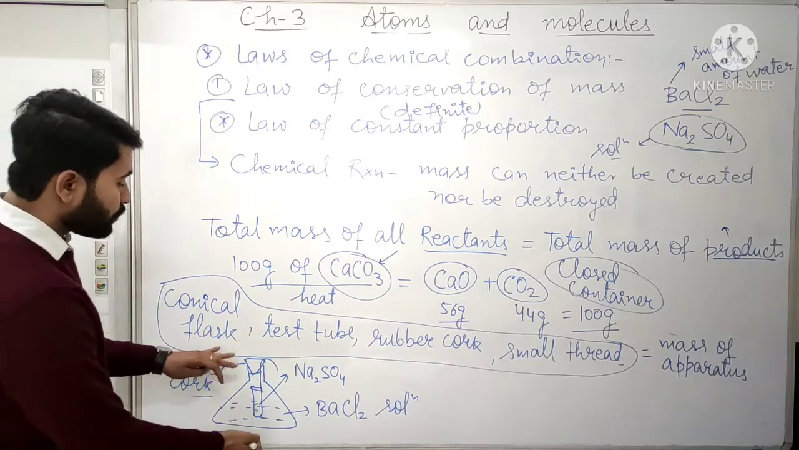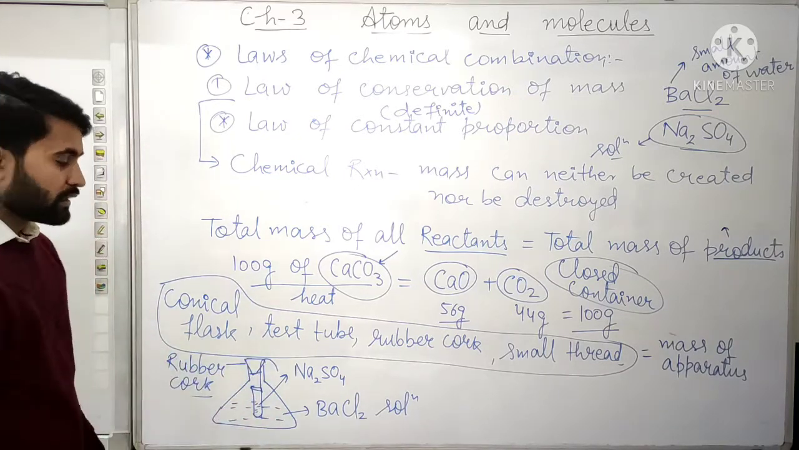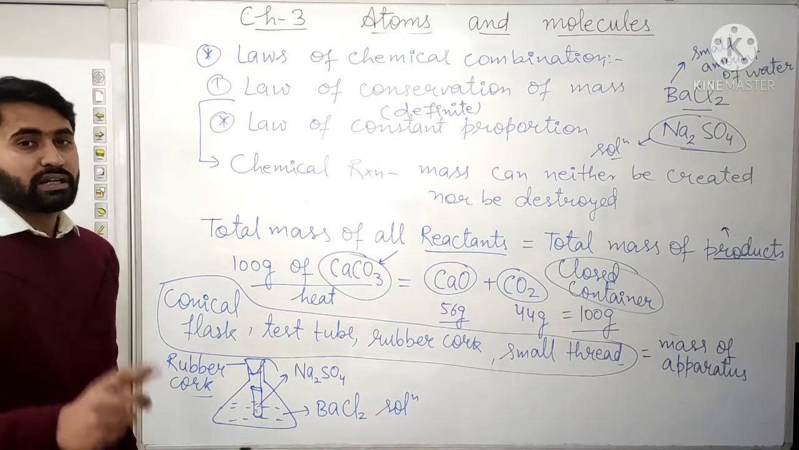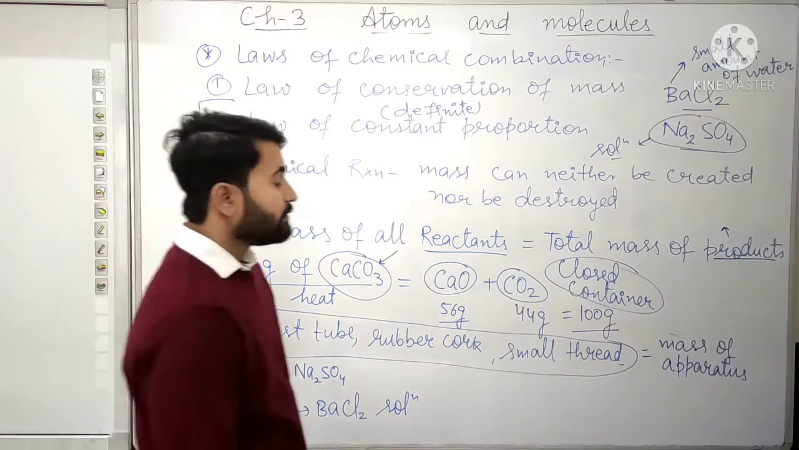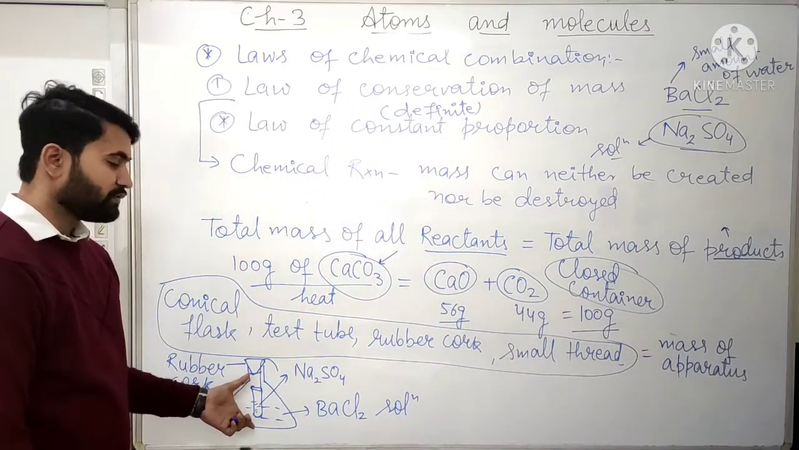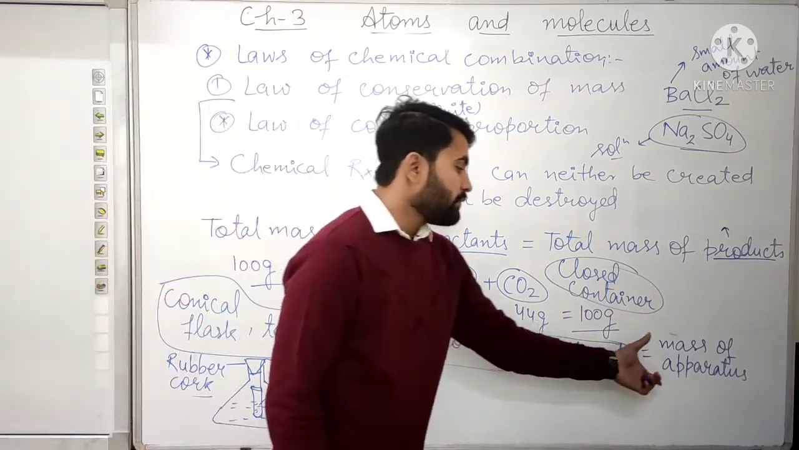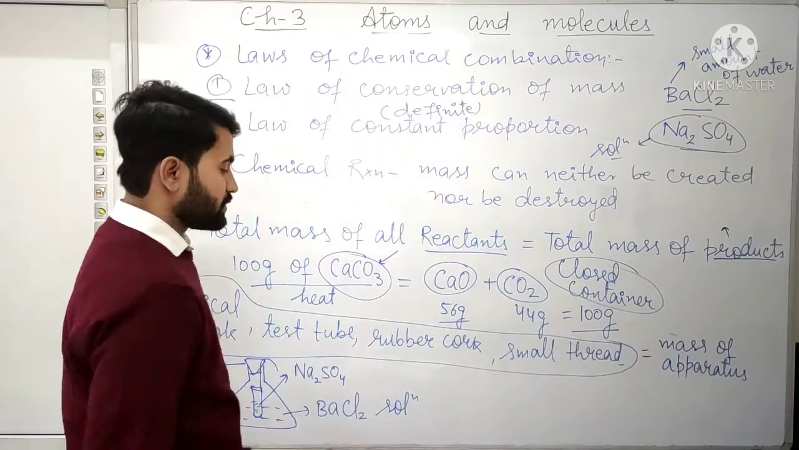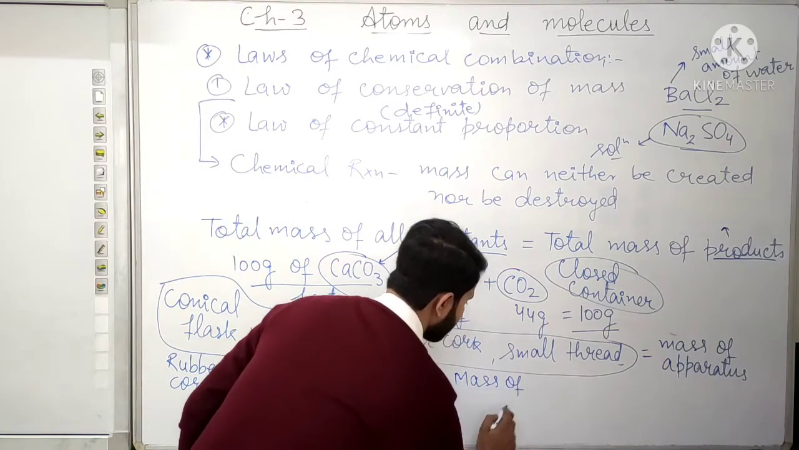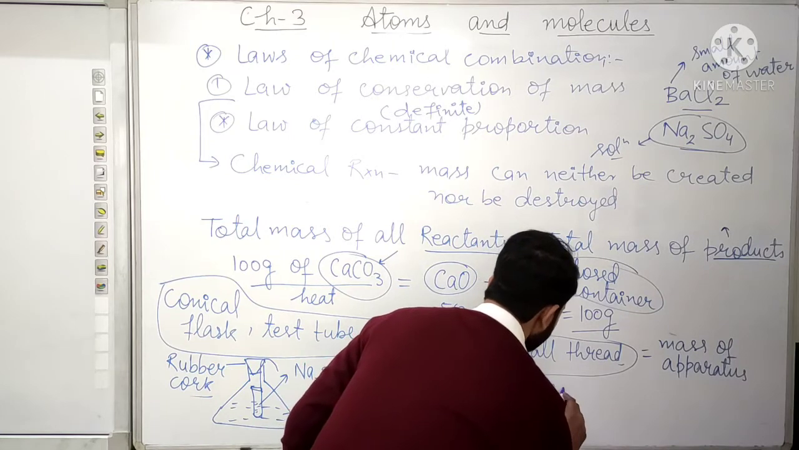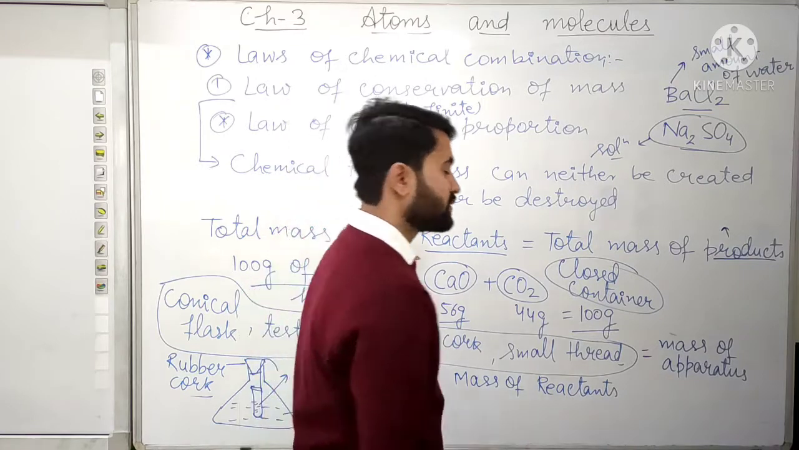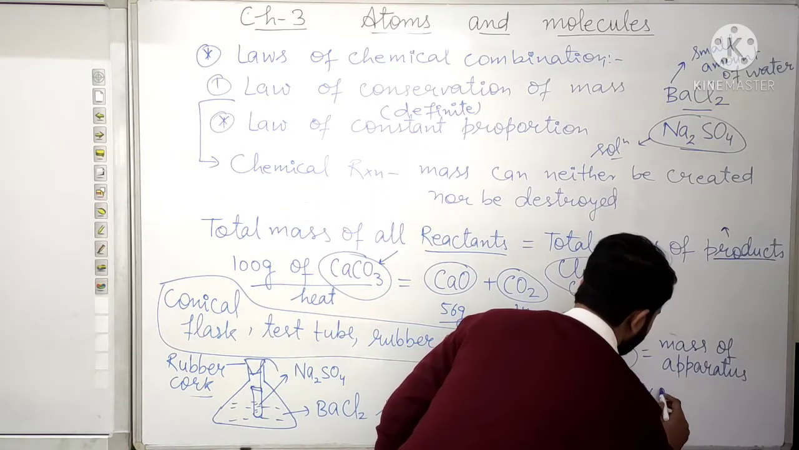Now again we are going to measure its weight. Whatever weight we get, from that we will subtract the mass of the apparatus. Then we will get the mass of the reactants. Suppose that the mass of the reactants is equal to x grams.